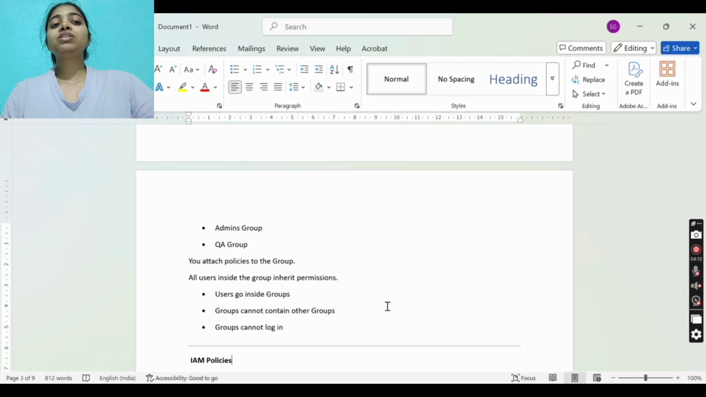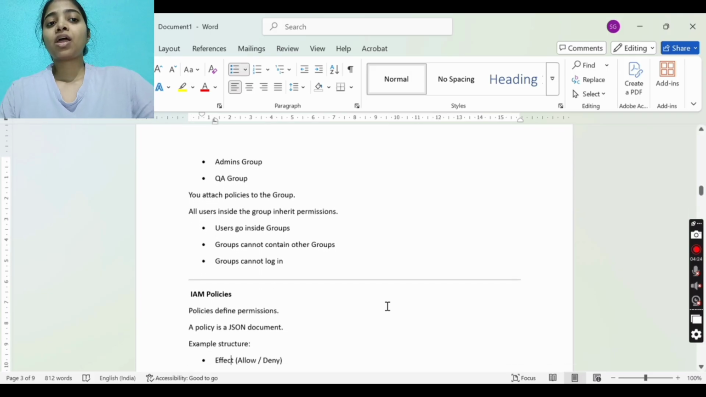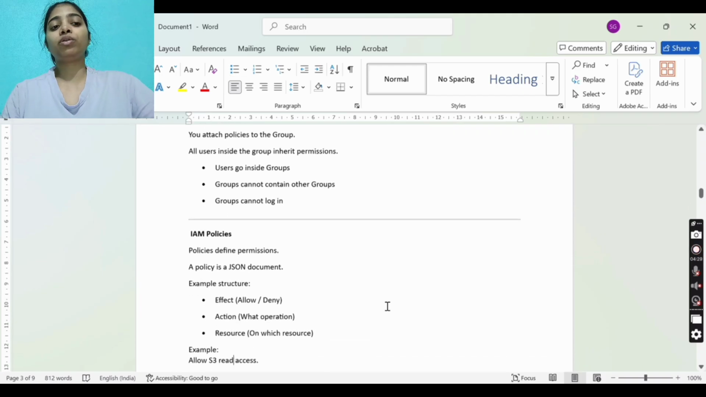So users go inside groups, and groups cannot contain other groups. Groups cannot log in. Users go inside the groups, inside a group we cannot have another group, and groups cannot log in. It is the user who will log in.